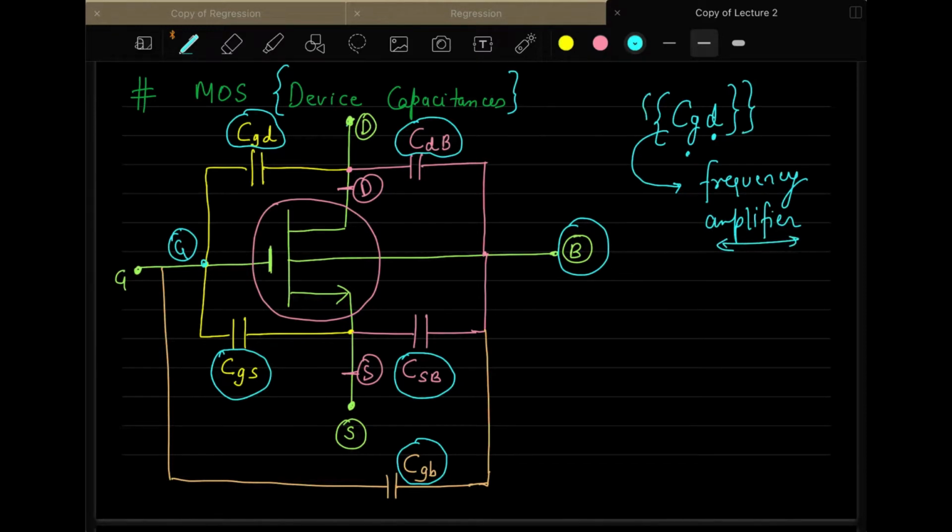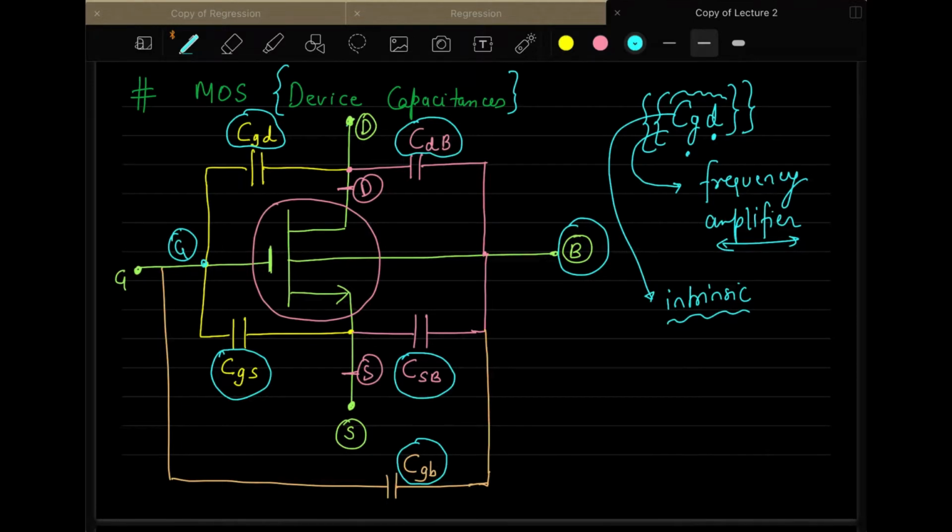In your BJT also, I think you must have covered the frequency responses of the BJT transistor, and there you might know that we have capacitances in the BJT also. Similarly, here in MOSFETs, we have these intrinsic capacitances. The reason we call them intrinsic capacitances is that they are not coming because you are putting these capacitances.